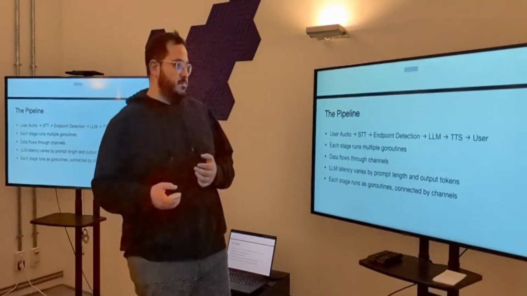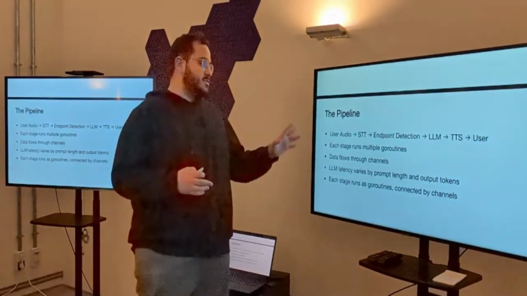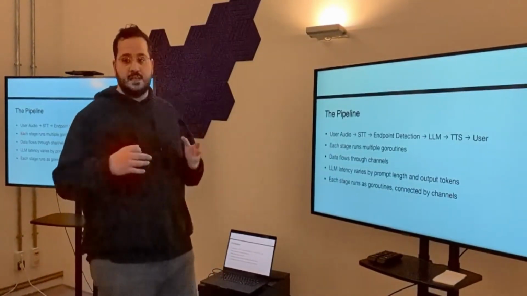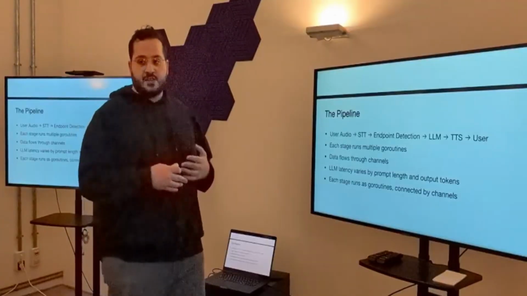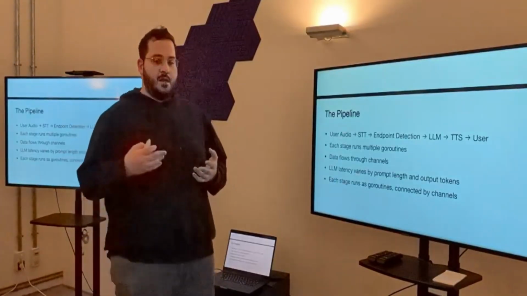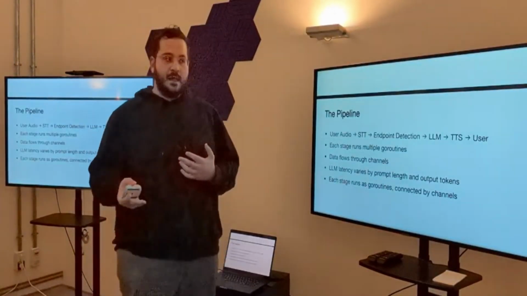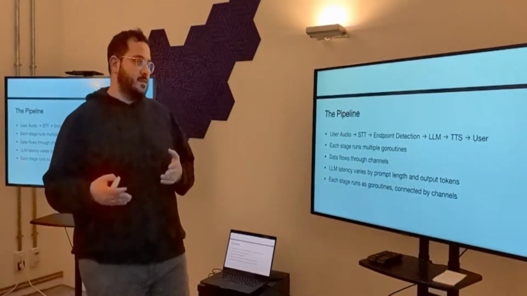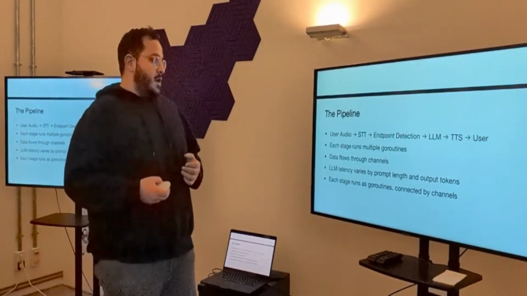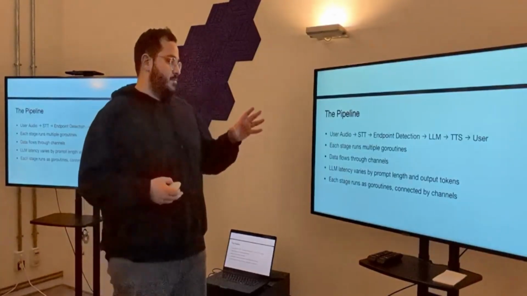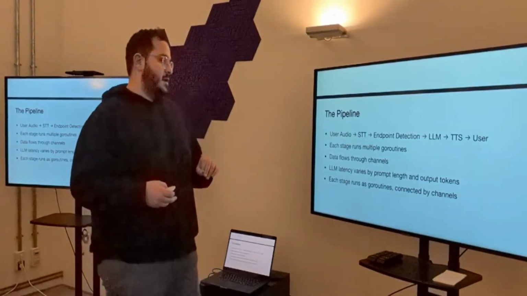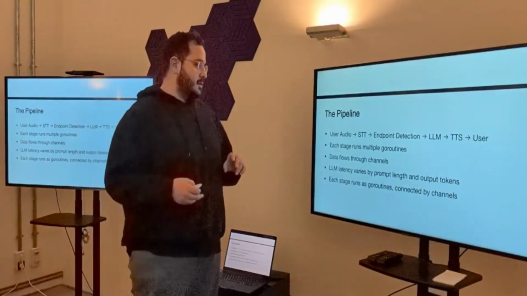Our pipelines, the simplest version of them: the user says something, we transcribe that to text, we then send that to the LLM, the LLM generates a response, we generate audio for that response, and we send it to the user. We basically have goroutines that run each part of this pipeline.